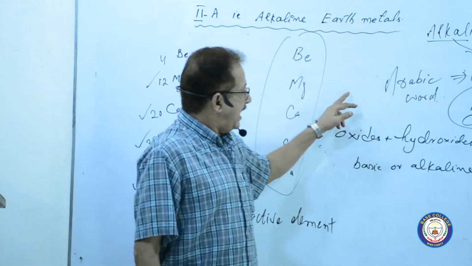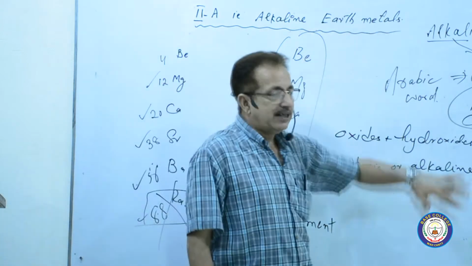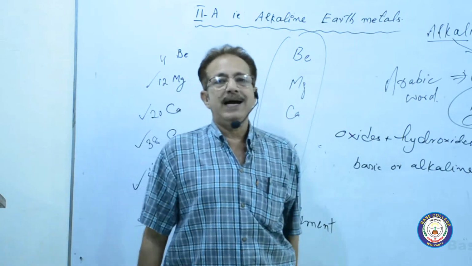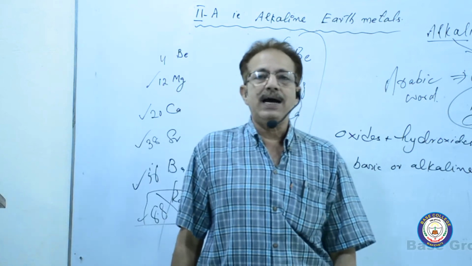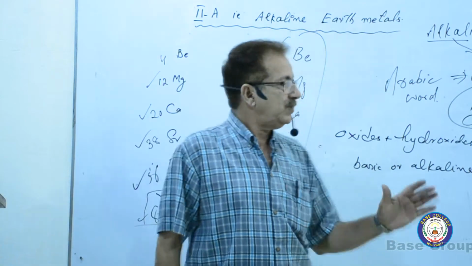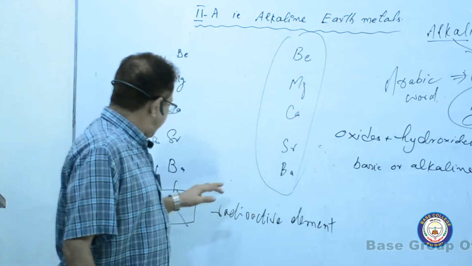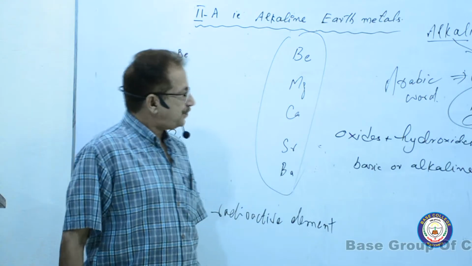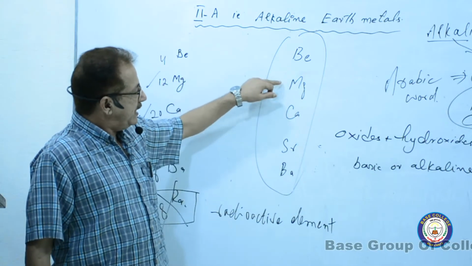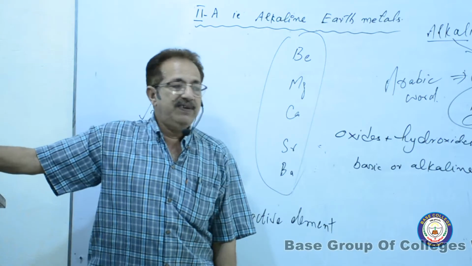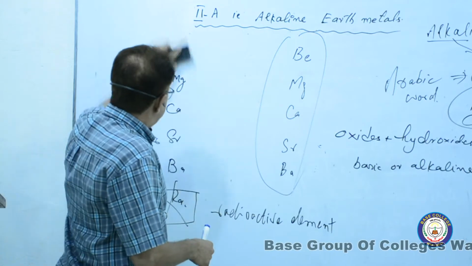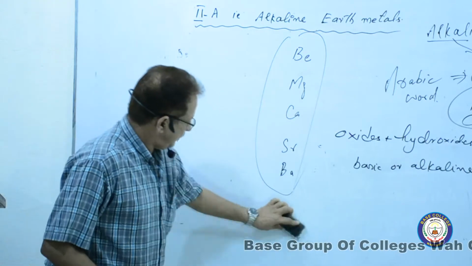The oxides and hydroxides of alkaline earth metals are also alkaline in nature. That's why they are named as alkaline earth metals. I have ignored radium here, leave it. Now beryllium, magnesium, calcium, strontium and barium. We have to discuss these elements.